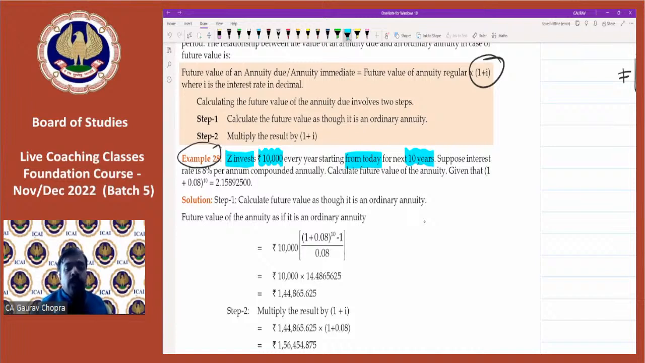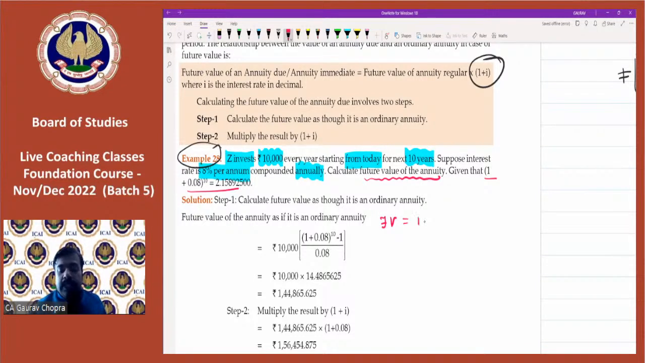Now suppose the interest rate is 8% per annum. So this is the rate of interest and compounding is done on an annual basis. So calculate the future value of annuity. So clearly we can see that the question is demanding the future value of annuity. And again, the table value is given. If we do not have the value, of course, we can calculate the powers using the calculator. Okay, so let's apply the formula for future value here.